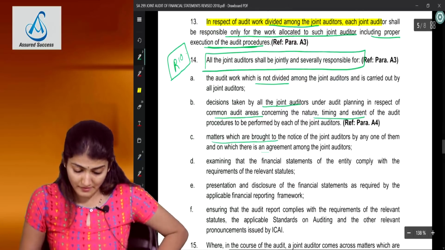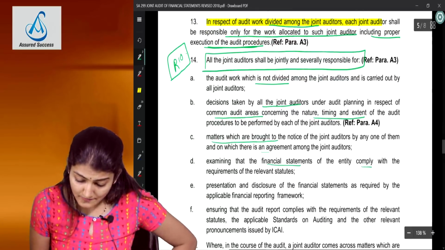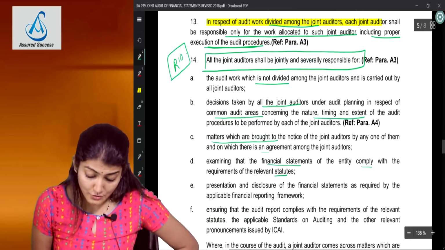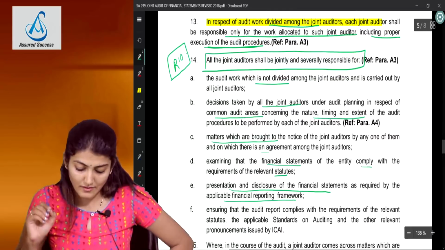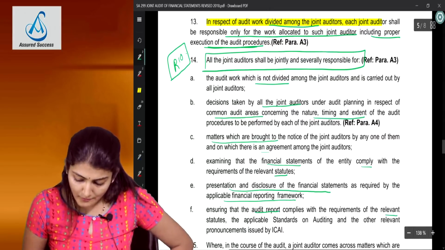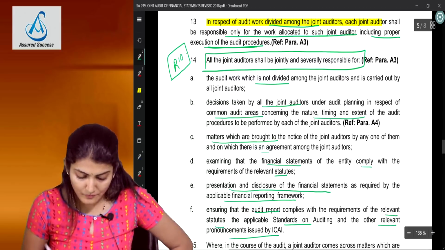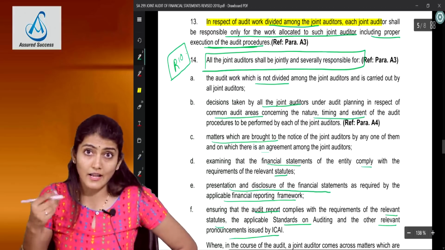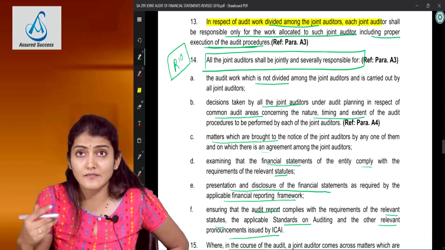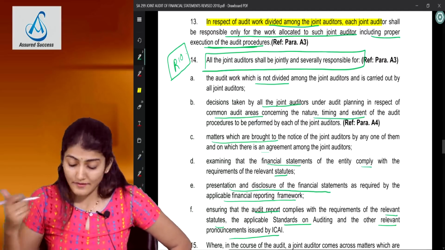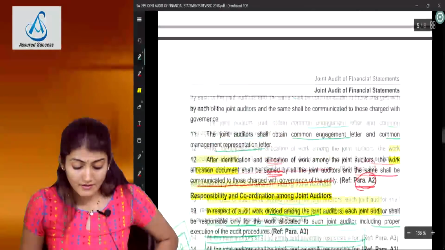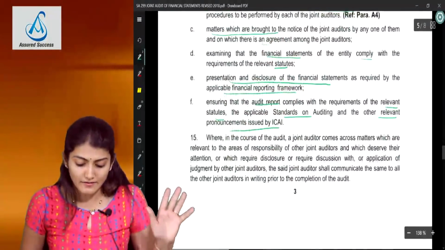So that is the first three. Financial statements comply with the requirements of the statute. Presentation and disclosure of financial statements is in accordance with the AFRF. Audit report complies with the requirements of the statute, the SAs and the other relevant pronouncements by ICAI. And I've already added one point over there which is regarding the information and explanations. Okay. Right. So those are the areas where the joint auditors are jointly and severally responsible.